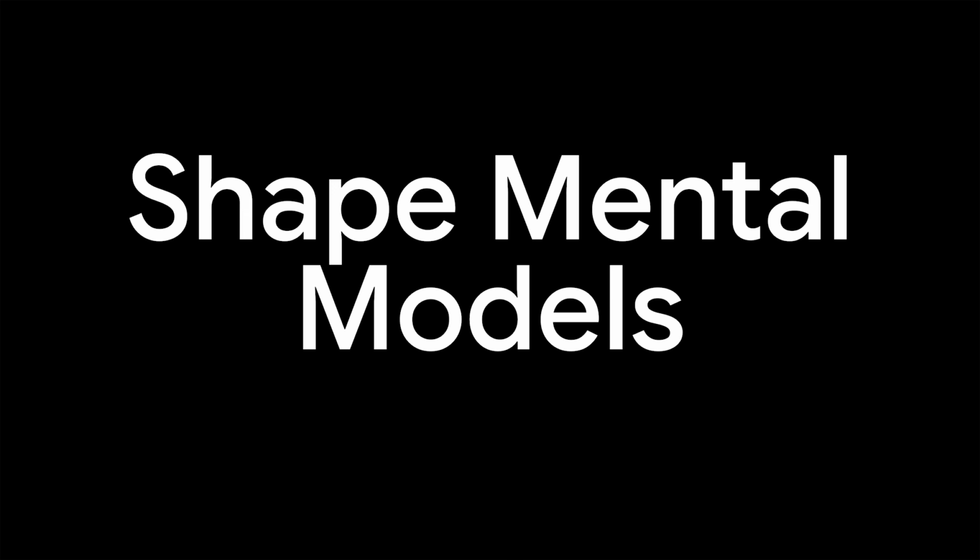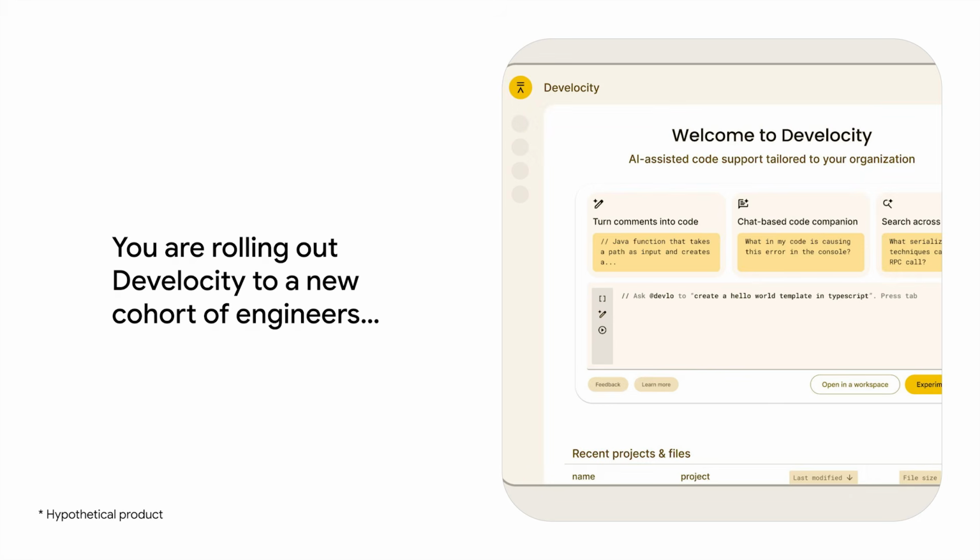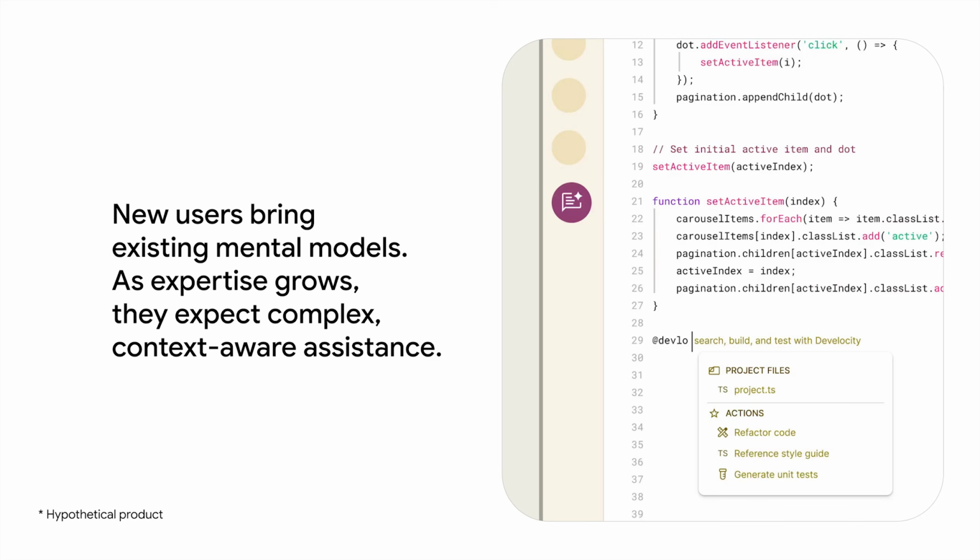So, let's start from how we can shape mental models. Imagine a scenario. You are rolling out Develocity to a new cohort of engineers. What is an important consideration here? A new user isn't static. They bring existing mental models, like traditional IDE autocompletion, and will rapidly evolve into expert users, expecting complex context-aware assistance. If you only design for a static persona, the product breaks down as they grow. We must design for this progression cycle by tackling the subsequent problems.